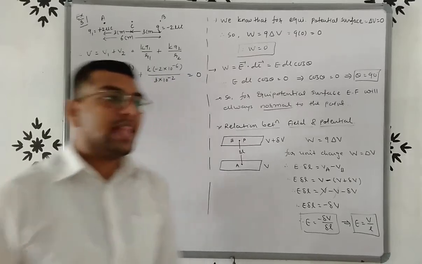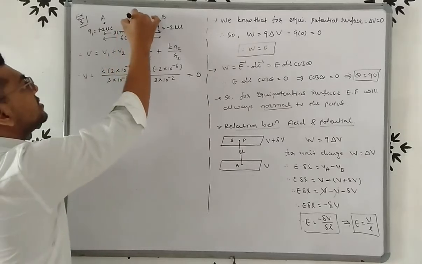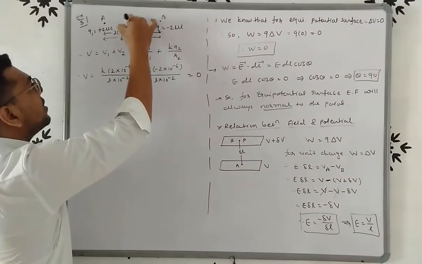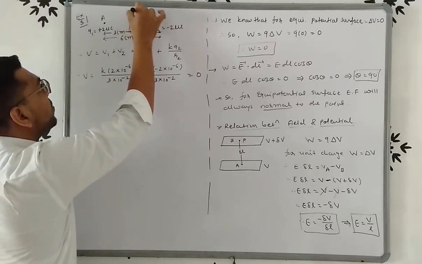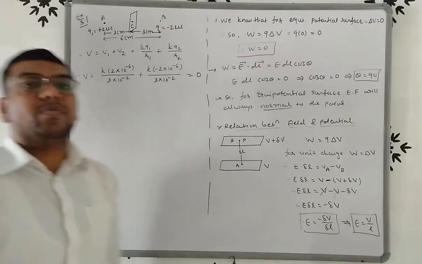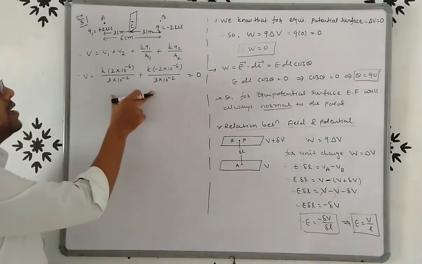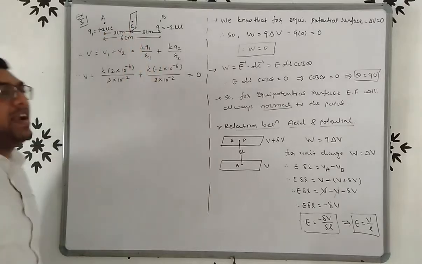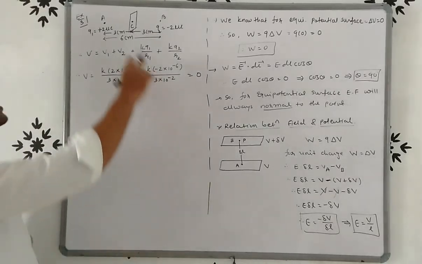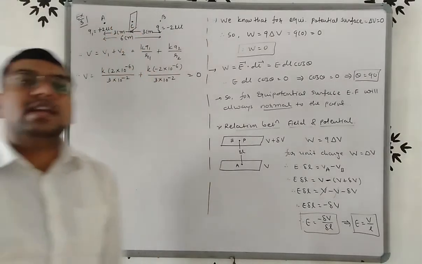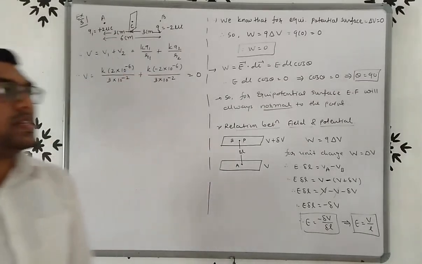So we can say that at point C, the surface which is passing through this point will be equipotential surface, because the total potential is 0 at point C. So we can say that the surface which is passing through point C is known as equipotential surface, right? So this is a very easy example.